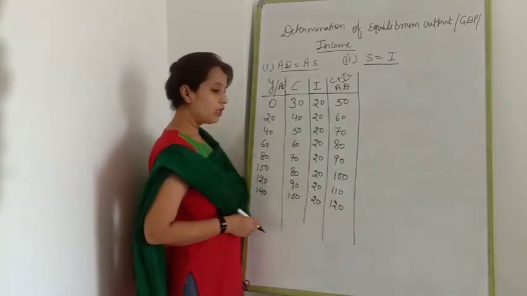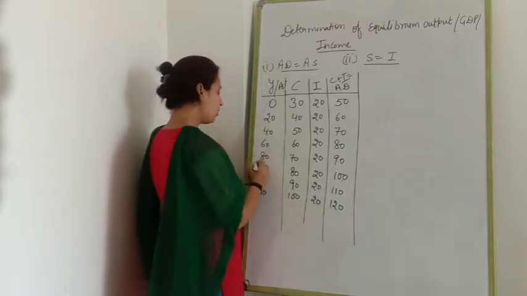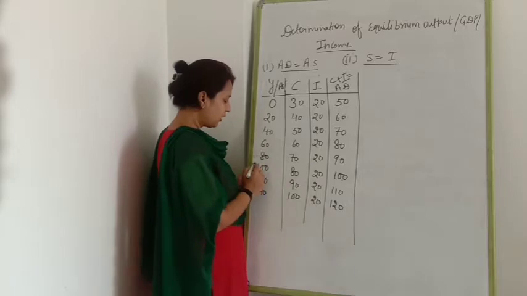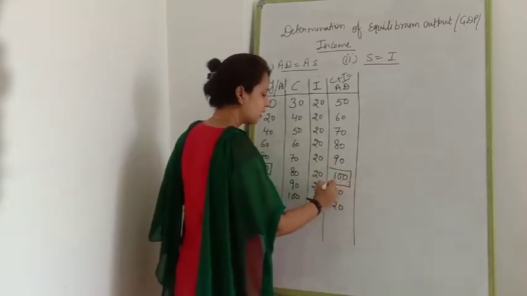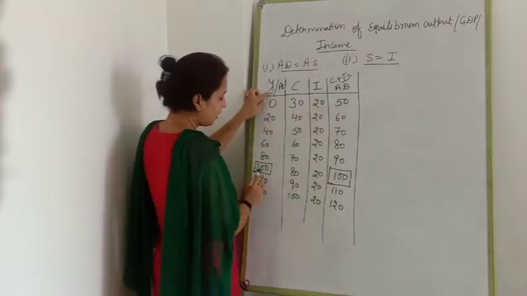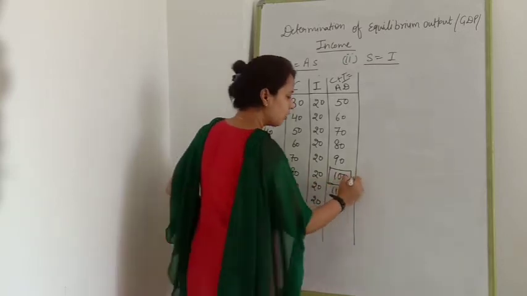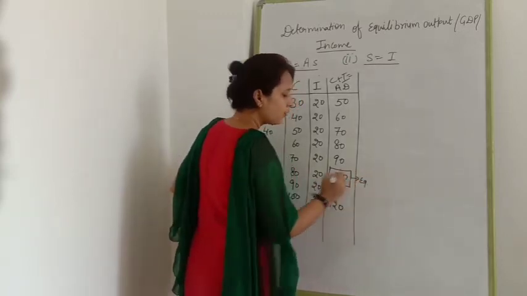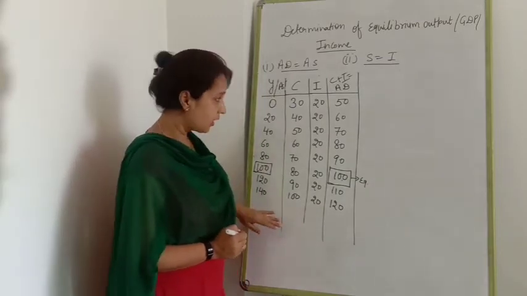So, which one will be your equilibrium point? Here, where AD is equal to AS. You can see very easily here AD 100 and AS equal to 100. So this point is known as an equilibrium point. Clear? Now I am going to explain this to you with a diagram.